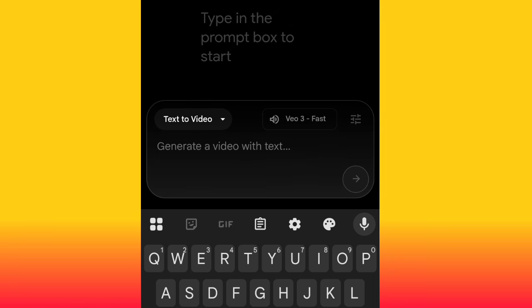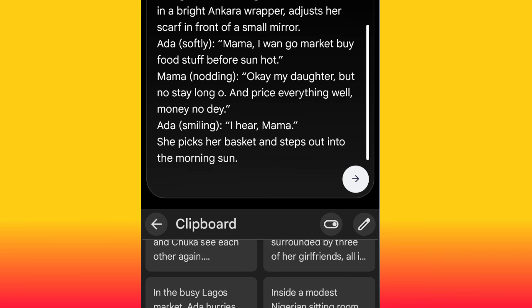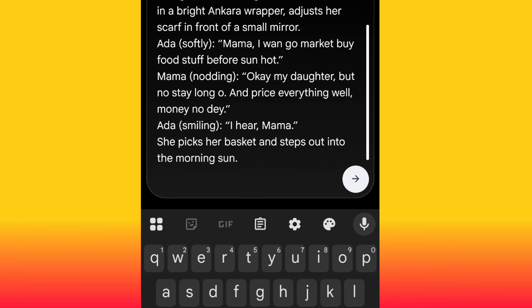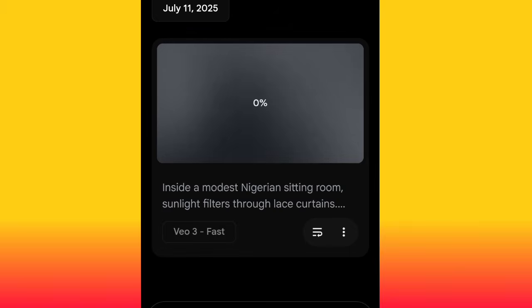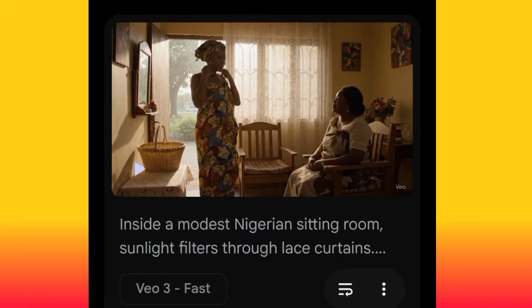To generate your video, I have a prompt here. Go ahead and paste your prompt, then hit generate. Now let's watch and see the magic from Veo 3 first. Okay, our video has been generated. Now let's play the video and see.